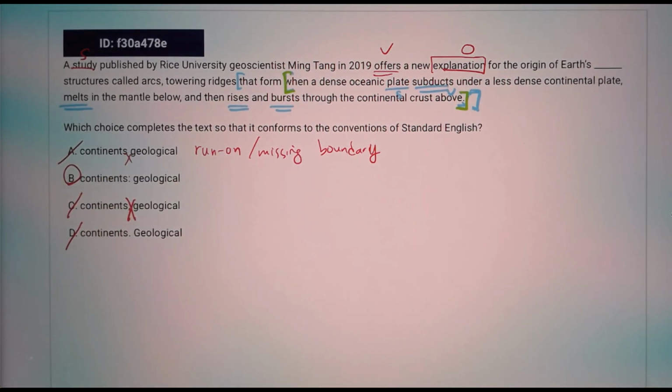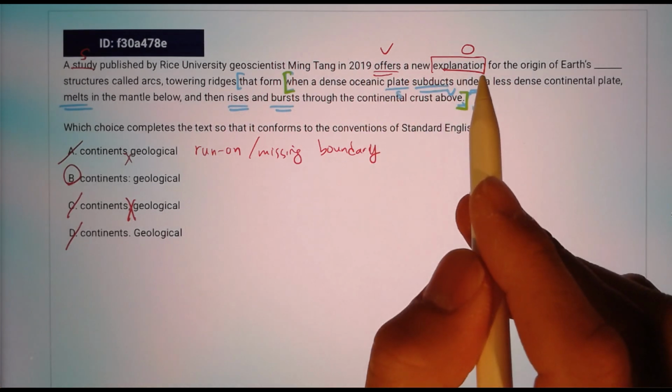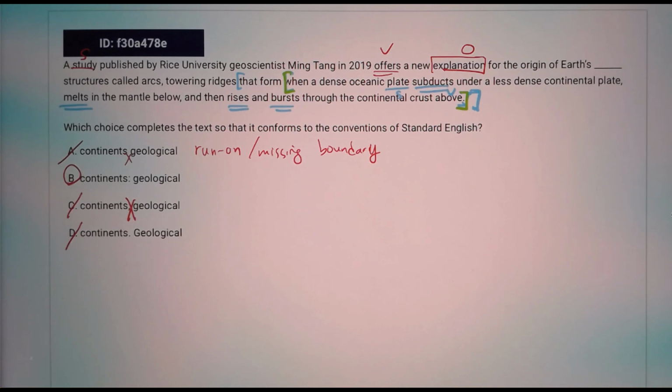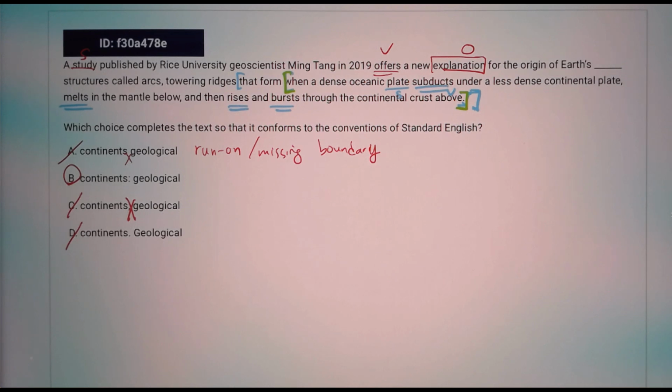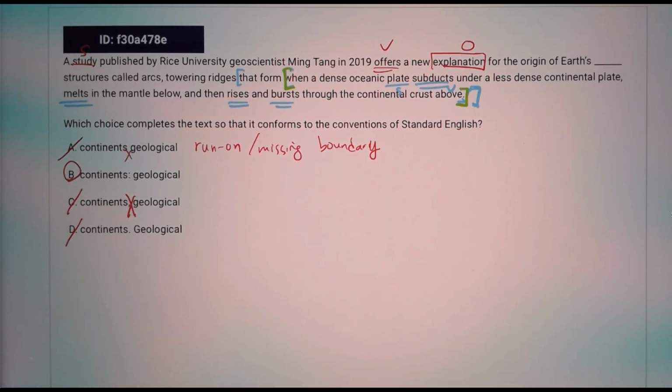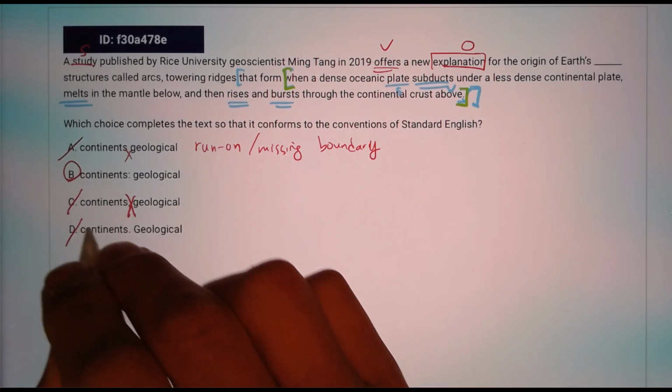Not only does it separate the main clause from the rest of the phrase, it also offers further clarification. We don't just say it offers a new explanation and end the sentence. We actually clarify and go in depth after this colon. So that's a correct usage of a colon for further explanation.